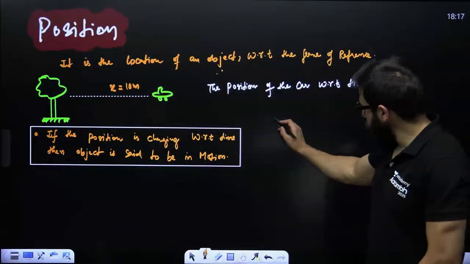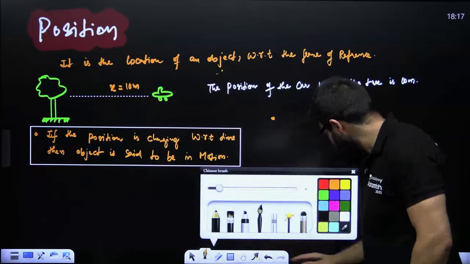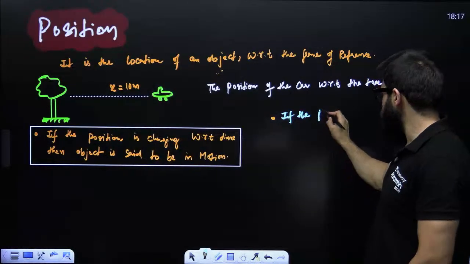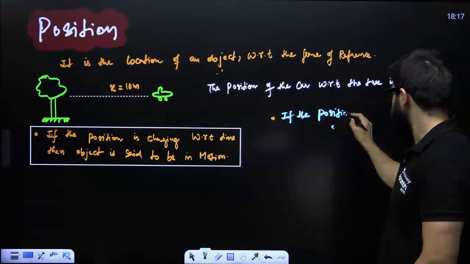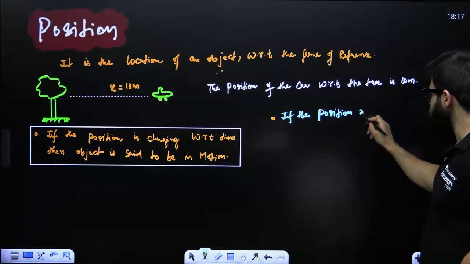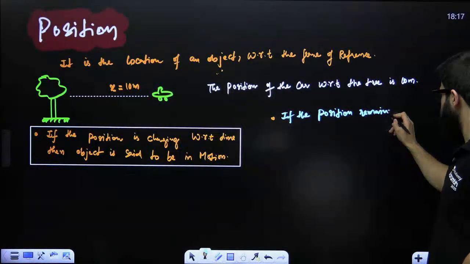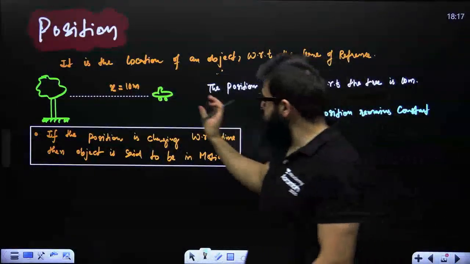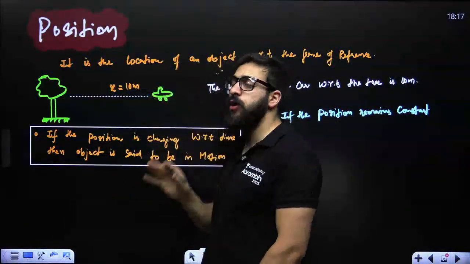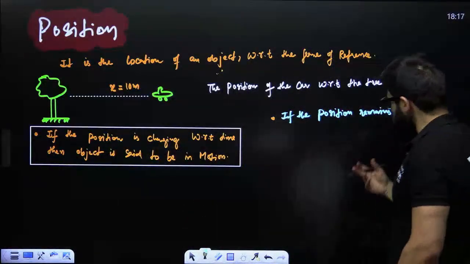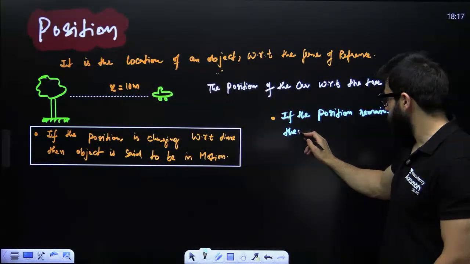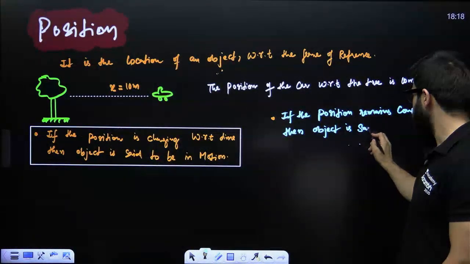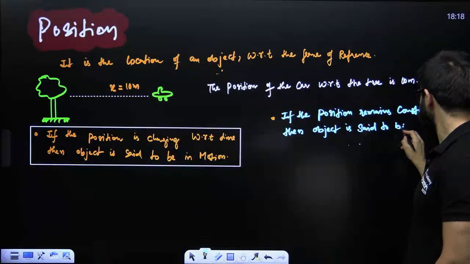So what I can write over here, if the position remains constant. Constant means if the object is at x is equal to 10 meters, it will remain there only at x is equal to 10. If the position remains constant, then object is said to be at rest.